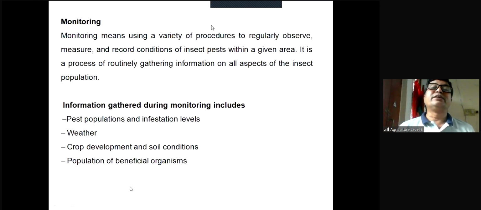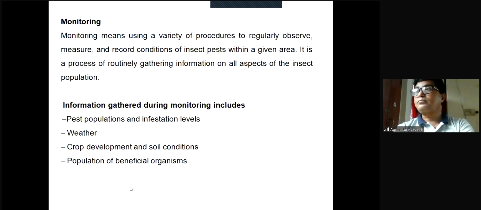Now monitoring. So we saw survey, what is monitoring? Monitoring means using a variety of procedures to regularly observe, measure and record the conditions of insect pest within a given area. Regularly observe, measure. You will observe, you will measure and record the data. What is the data? Conditions of the insect pest.